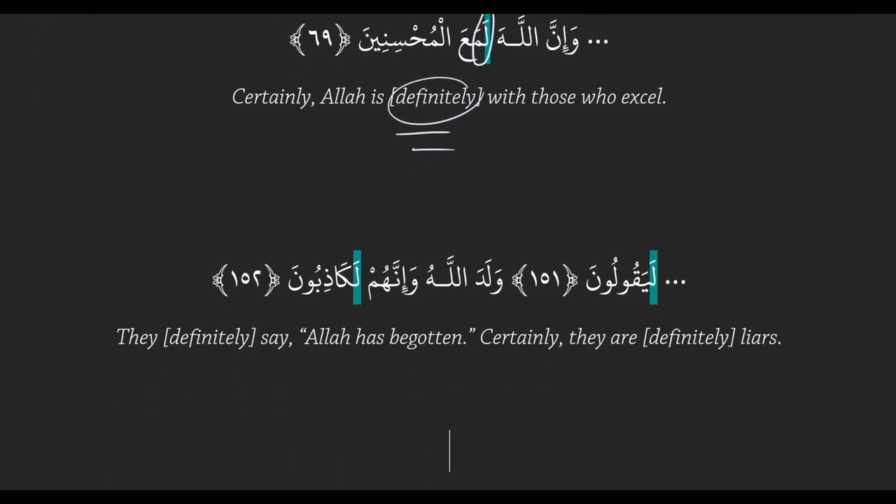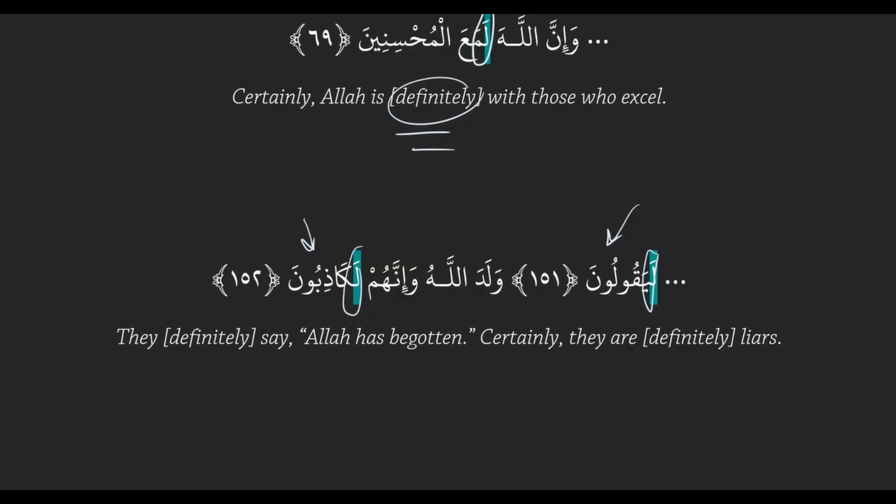Here is another example for you. لَيَقُولُونَ وَلَدَ اللَّهُ وَإِنَّهُمْ لَكَاذِبُونَ. So here we see lam appearing on what kind of word? يَقُولُونَ is a present tense action. And then إِنَّهُمْ لَكَاذِبُونَ. Kadhibun is what kind of word? It's a noun. So now we've seen it on every kind of word: a preposition, an action, and a noun.